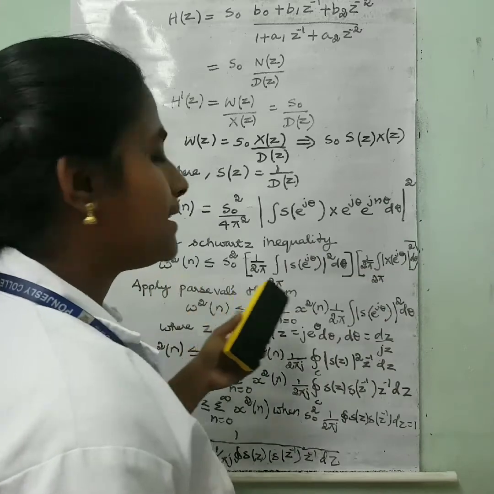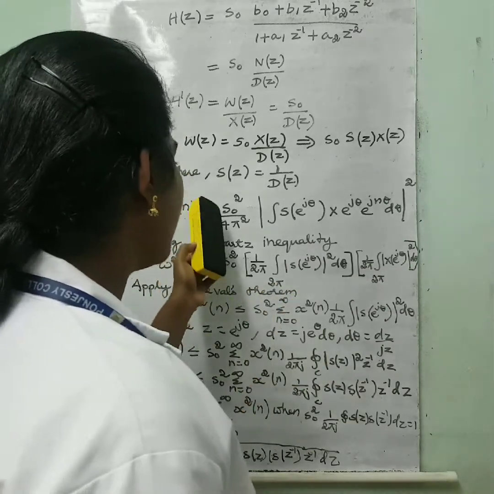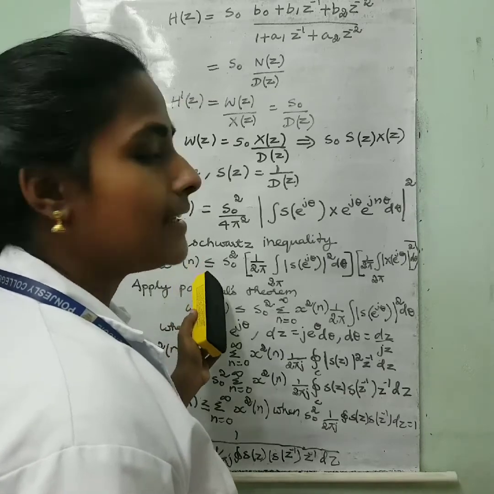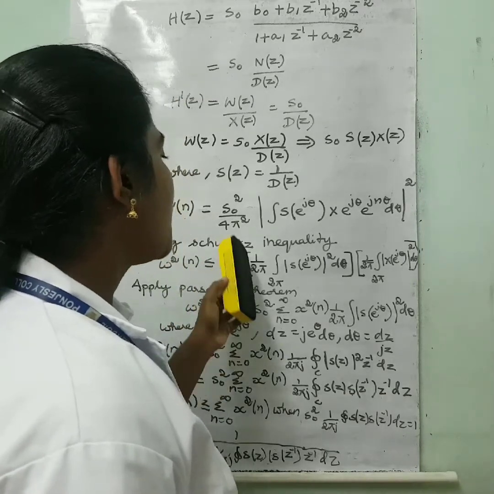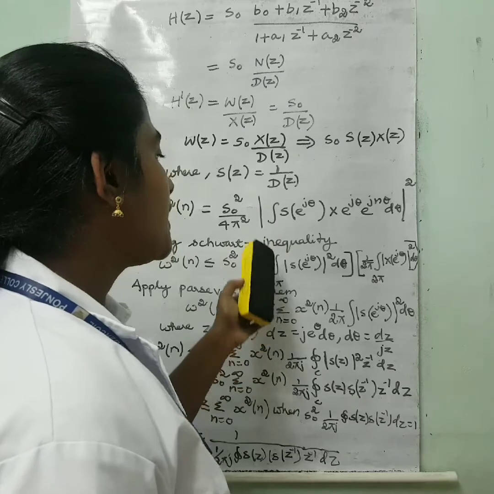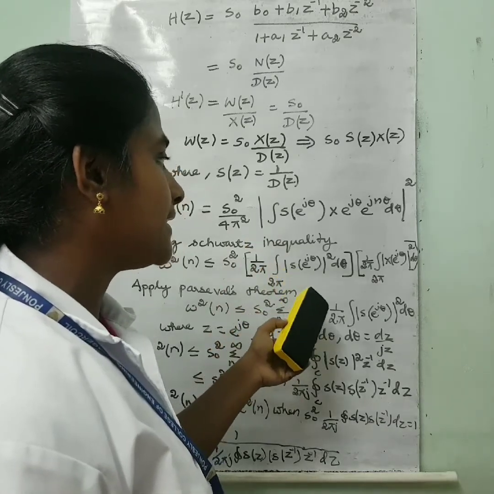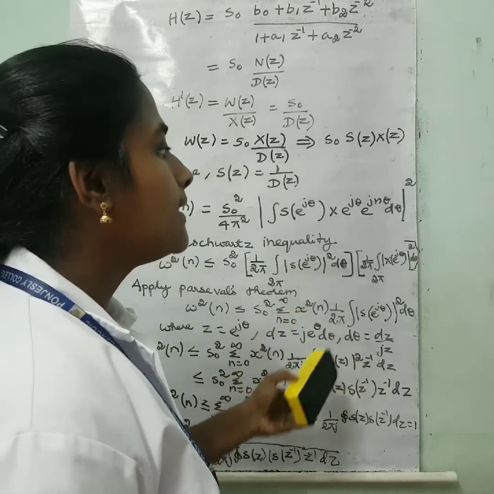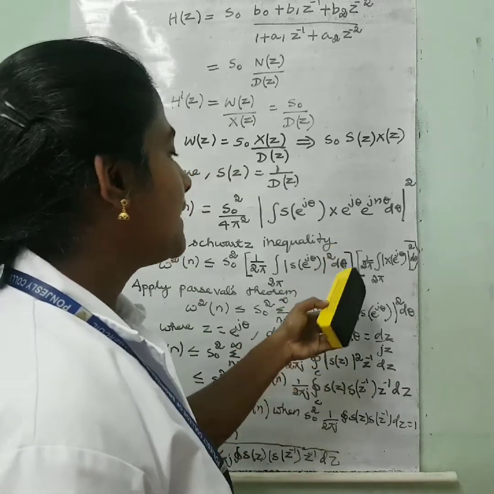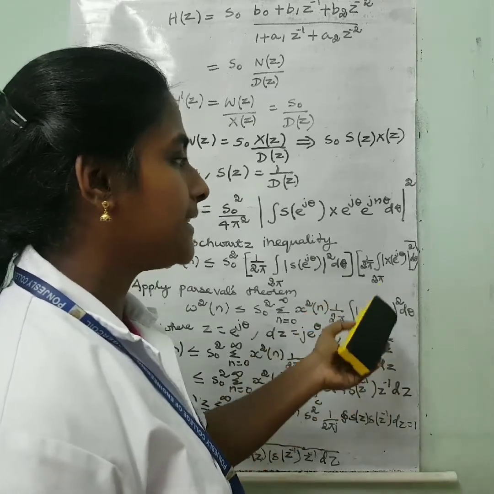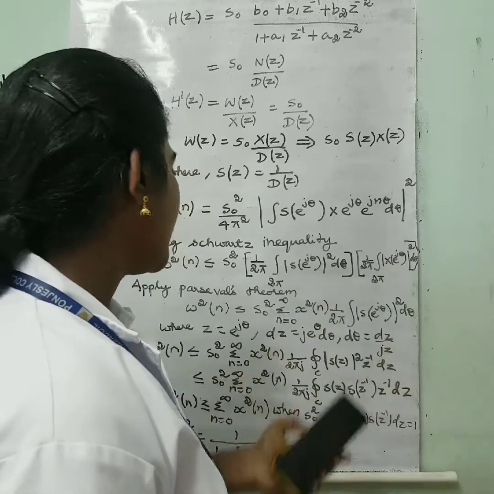Using Schwarz's inequality, you can write this equation as w square of n is less than or equal to s naught square into 1 by 2 pi integral 0 to 2 pi modulus of s of e power j theta the whole square into d theta into 1 by 2 pi integral 0 to 2 pi modulus of x of e power j theta the whole square into d theta.